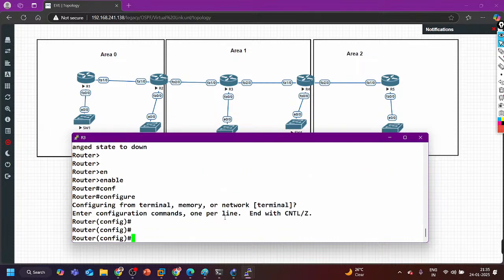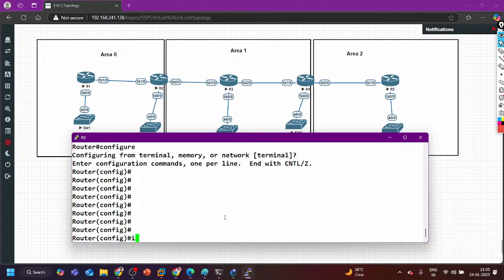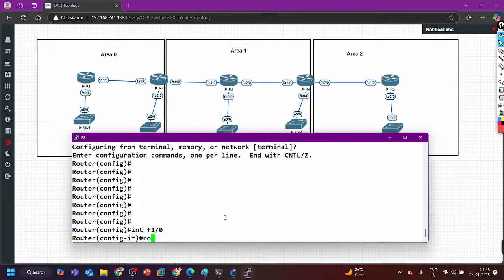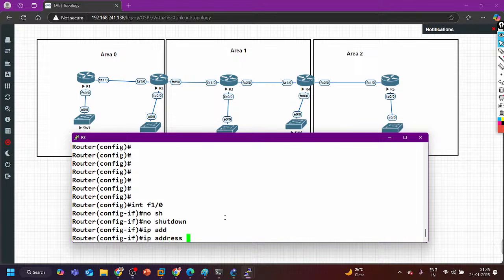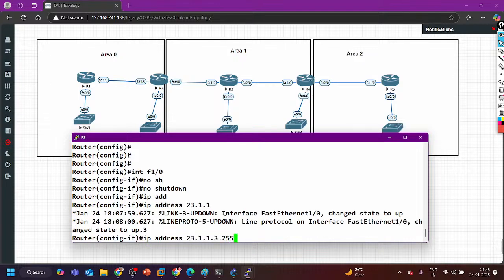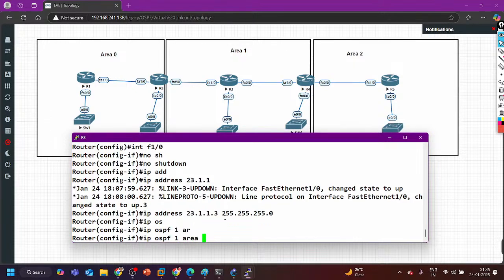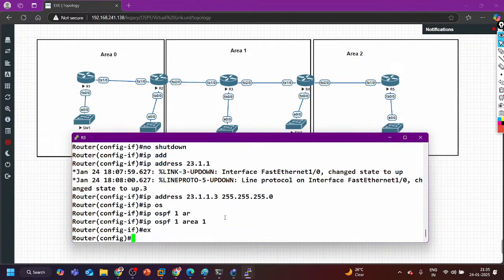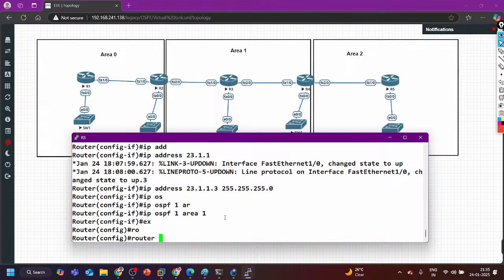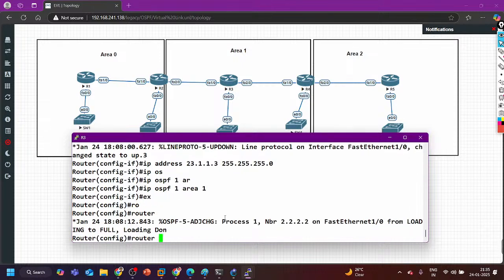Config t, then interface f1/0, no shut, IP address 23.1.1.3 255.255.255.0, IP OSPF 1 area 1. Exit. First I should configure the router ID.